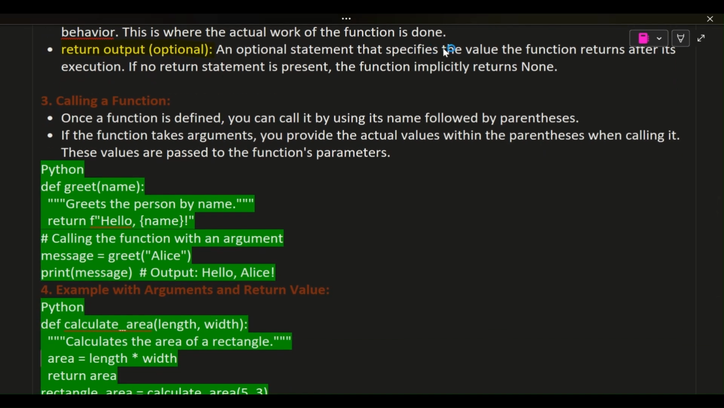3. Calling a function. Once a function is defined, you can call it by using its name followed by parentheses. If the function takes arguments, you provide the actual values within the parentheses when calling it. These values are passed to the function's parameters. Python. def greet(name): """Greets the person by name.""" return f"Hello, {name}". # calling the function with an argument. message = greet("Alice"); print(message) # output: Hello, Alice.